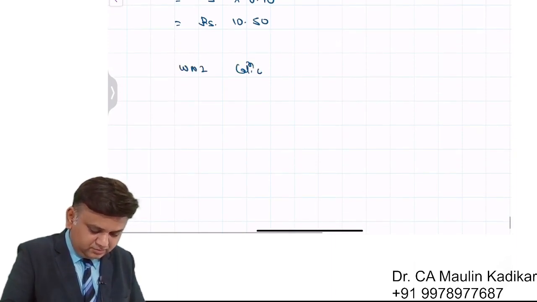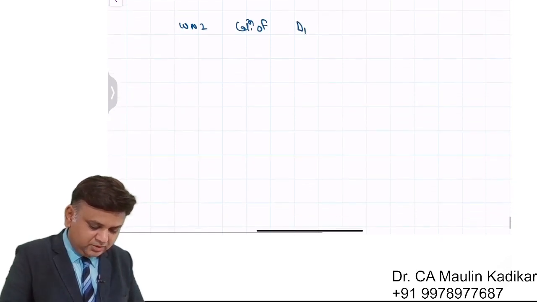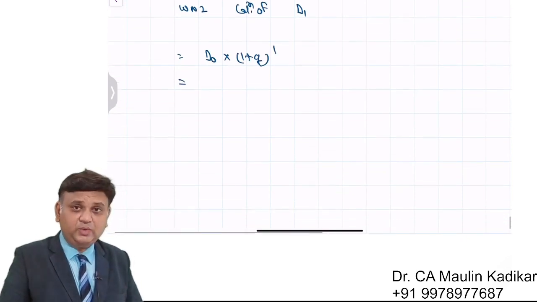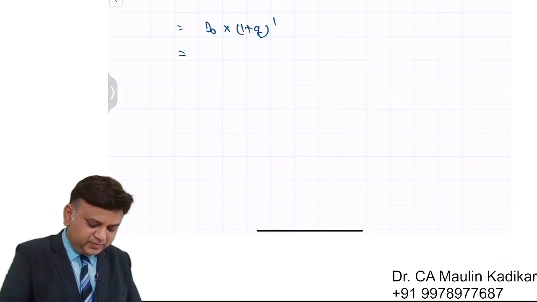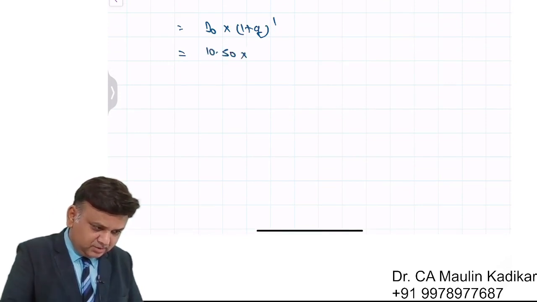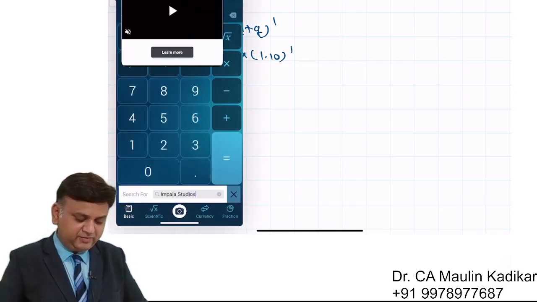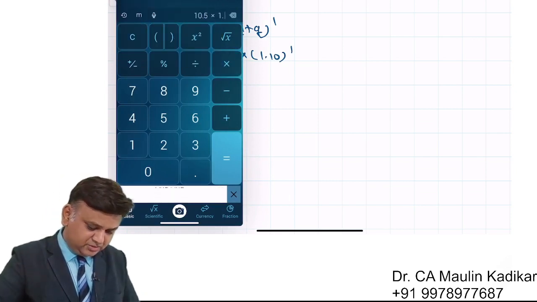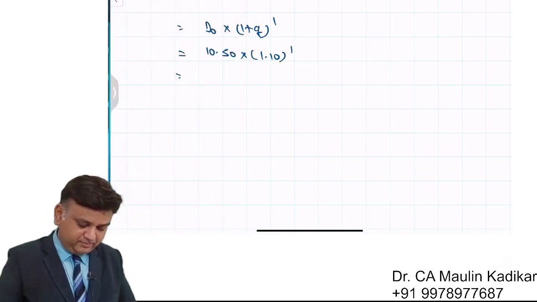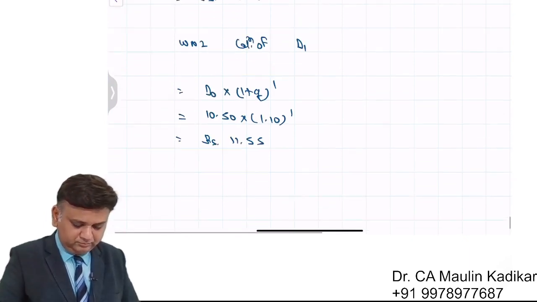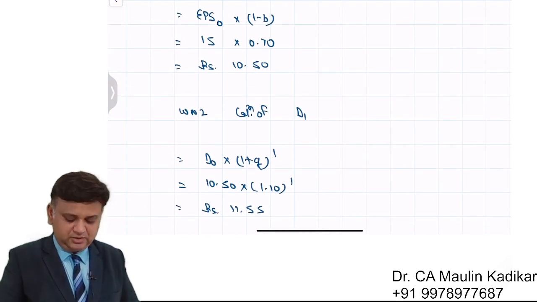Working note number 2, calculation of D1. It is D0 into 1 plus g. The just paid dividend is 10.5 and the growth rate is 10%. So 10.50 into 1.10, because the growth rate is 10%, gives 11.55. That is the way D1 is calculated.